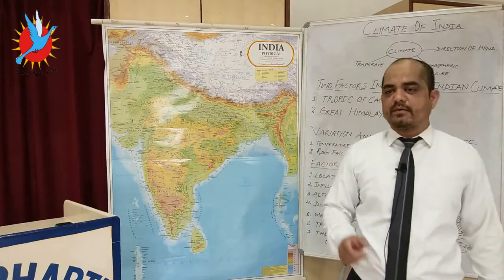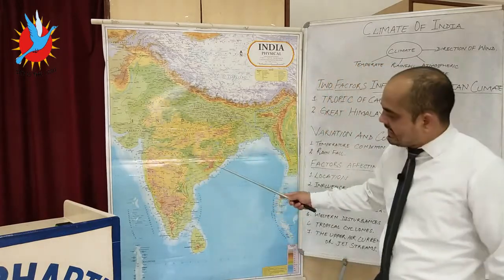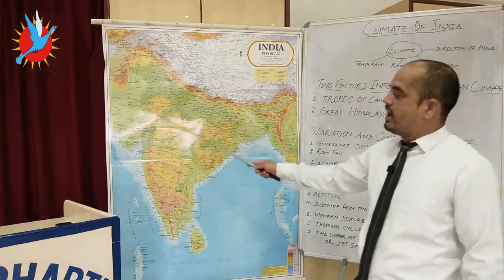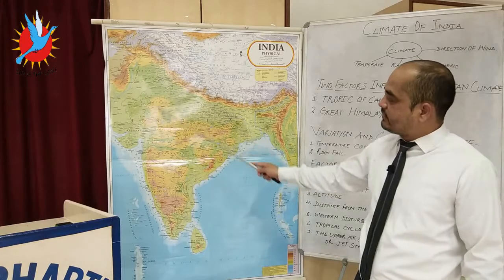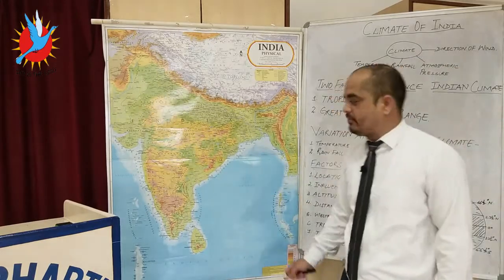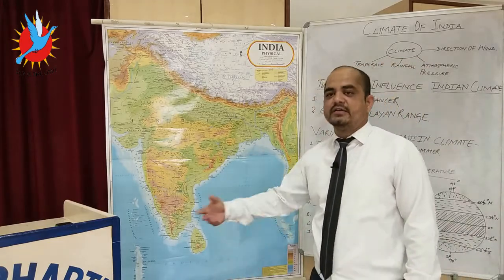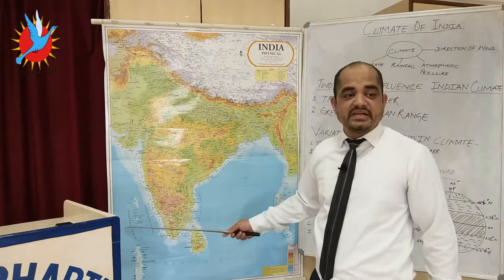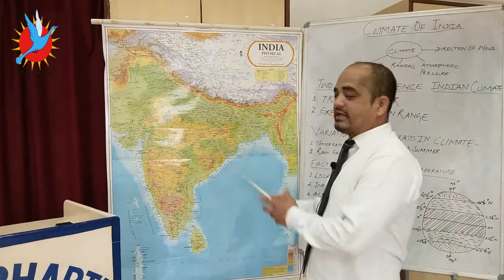Now the next, fourth point is the distance from the sea. Distance from the sea is one of the factors, because those places which lie in the interior of the country will have the continental type of climate, because they are very far from the influence of the land breeze and sea breeze. Land breeze and sea breeze cover only a short distance; they can't cover a long distance toward the interior.